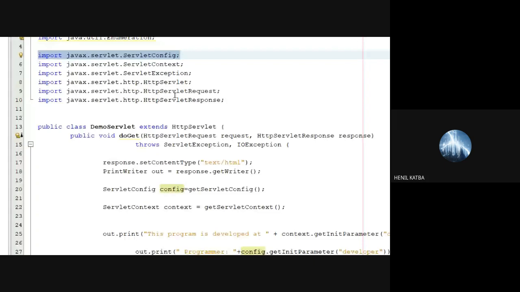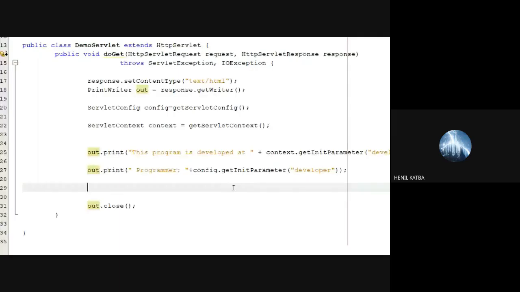Everybody. Right? So you see our init parameter for the context was developed at, and the context parameter was developer. Sorry, developer is the config parameter.